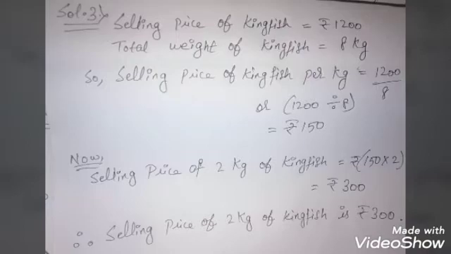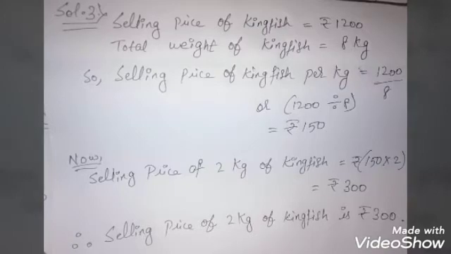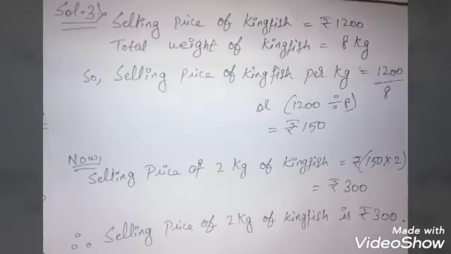First we will find out the price of 1 kg of kingfish. For that we will do what? 1200 divided by 8. Why divide? Again, if the 8 kg price is 1200, the 1 kg price will always be less than that. That's why we will divide it. After dividing we will get 150 rupees.